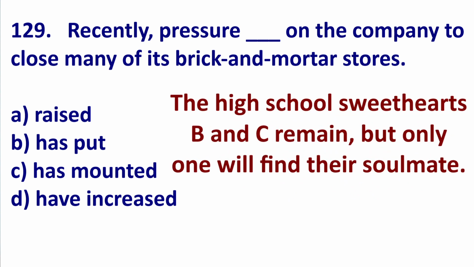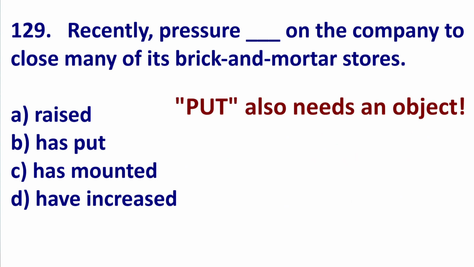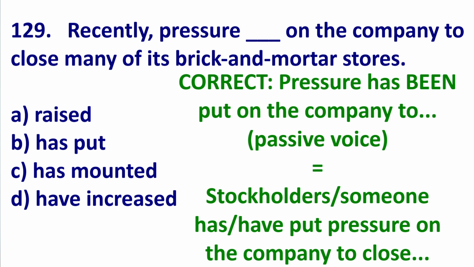So now we have B and C. Well, eliminate B. Put also needs an object. Imagine someone says, yesterday I put. You would say, put what? It would be correct if they said pressure has been put on the company because this is passive and this would mean pressure would be the object.